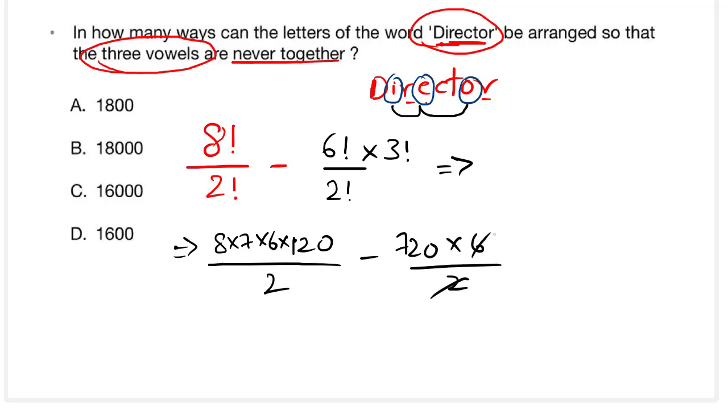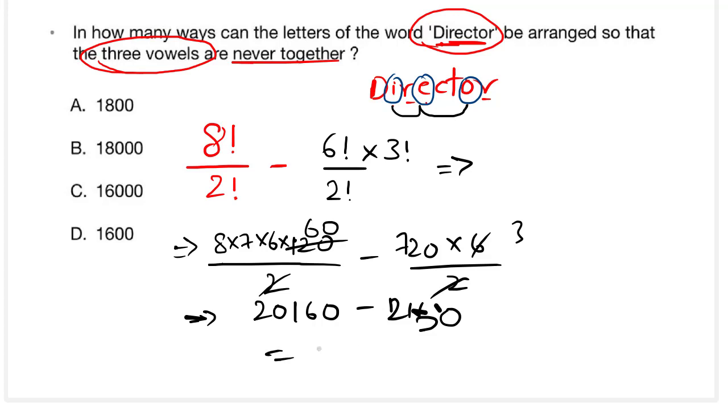Let us see how to do it. So when we calculate, we get 20160 minus 2160, so by this we get 18,000. So the answer is B.